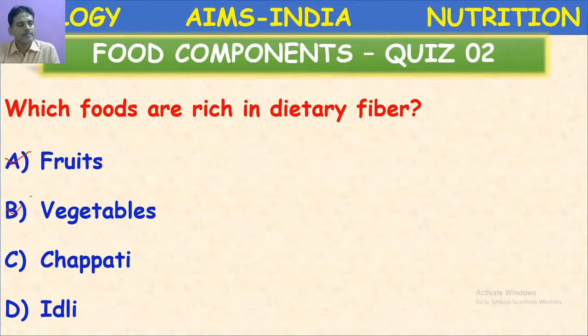Fruits, vegetables. Particularly vegetables are richer in dietary fiber than fruits, but some fruits like berries are rich in dietary fiber, even mangoes. Okay, and chapati also contains some dietary fiber because wheat flour contains some fiber.